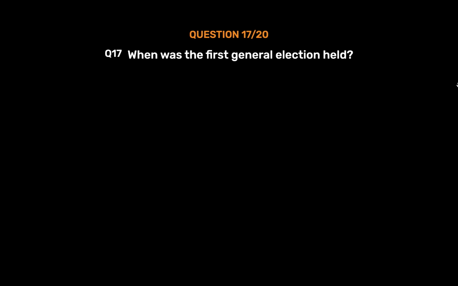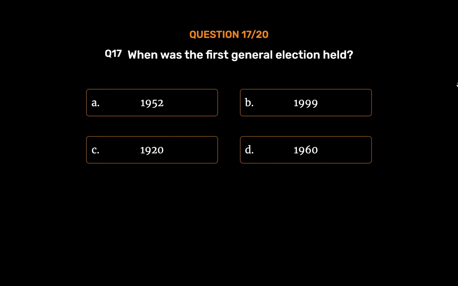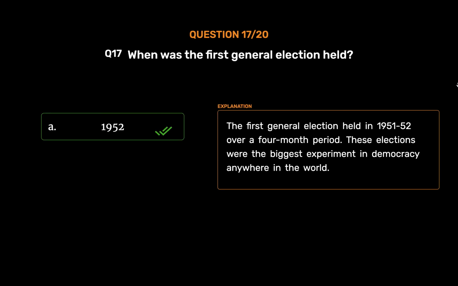Question number 17. When was the first general election held? Option A. 1952. Option B. 1999. Option C. 1920. Option D. 1960. The correct answer is Option A. 1952. The first general election was held in 1951-52 over a 4-month period. These elections were the biggest experiment in democracy anywhere in the world.